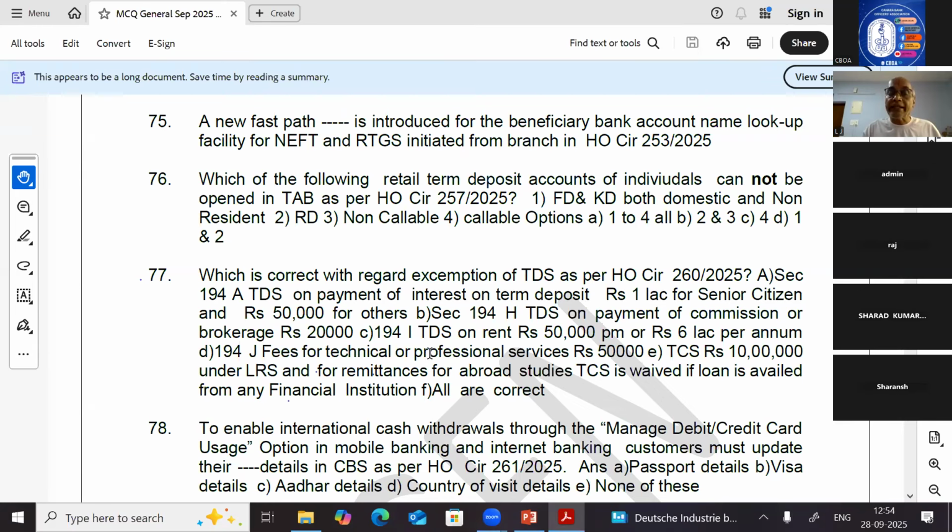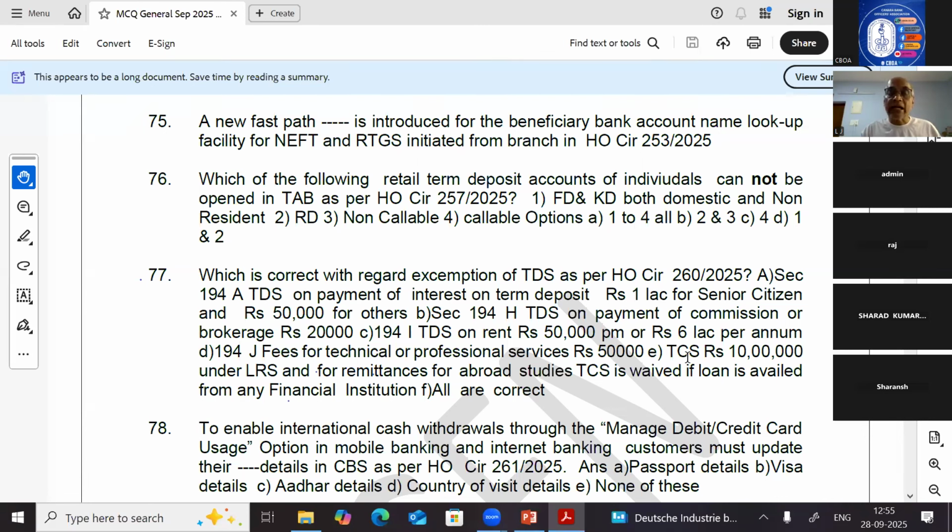194J, fees for technical or professional services, like appraisers and all. Up to 50,000, we need not deduct TDS. Beyond that, TDS is to be deducted. What percent TDS is deducted? Please go through 260/2025. TCS, tax collection at source.